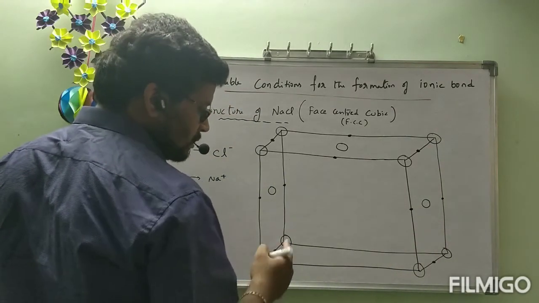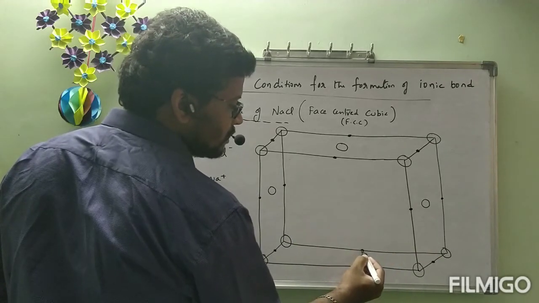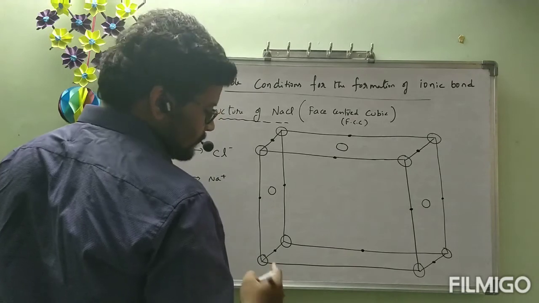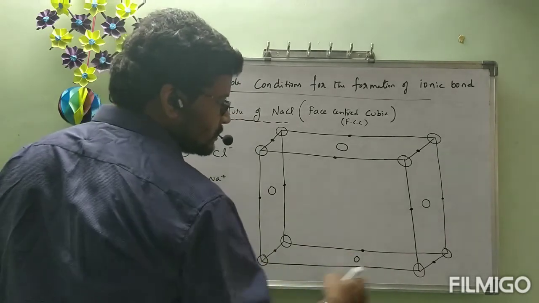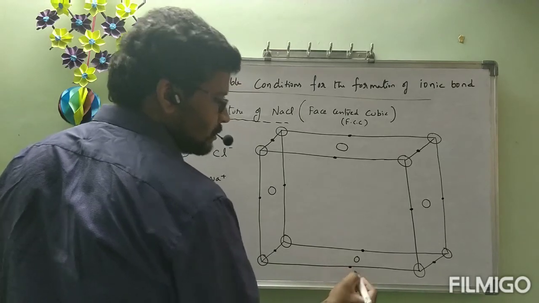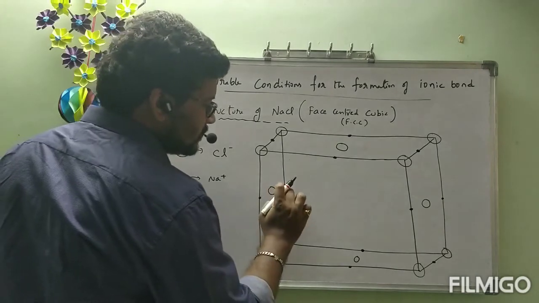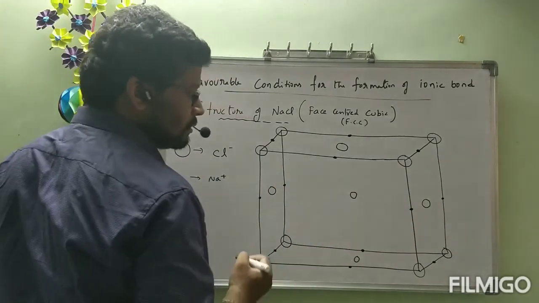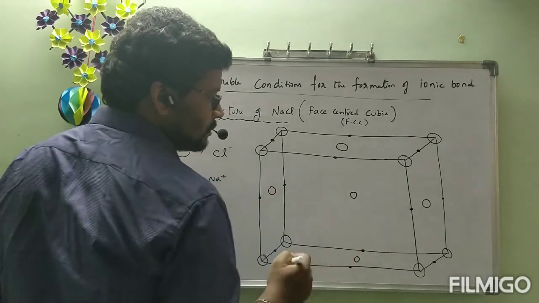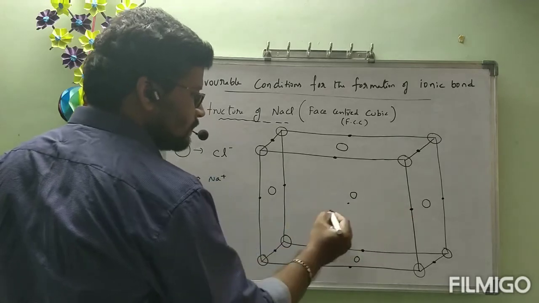Here two circles we have, in between them we have a dot. Next, between two dots we have a circle. Between two circles we have a dot again. Next, coming to middle, between these two dots we have a circle. Between these two we have a dot here, and between these two dots we have a circle here.